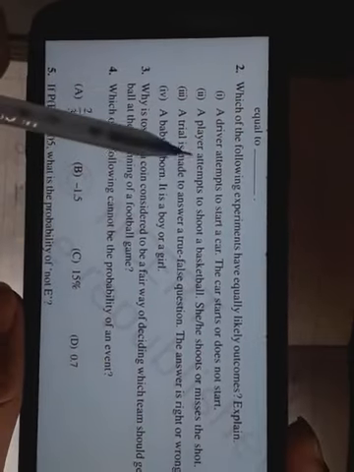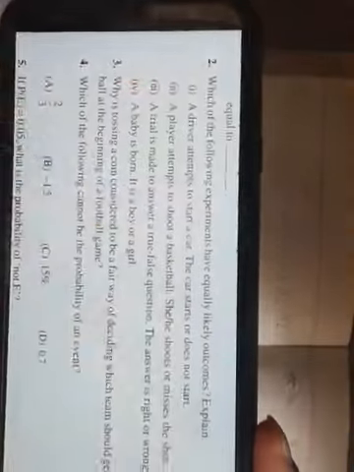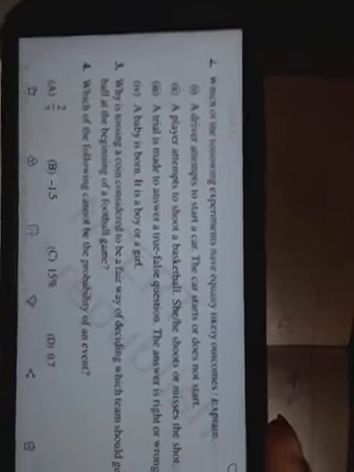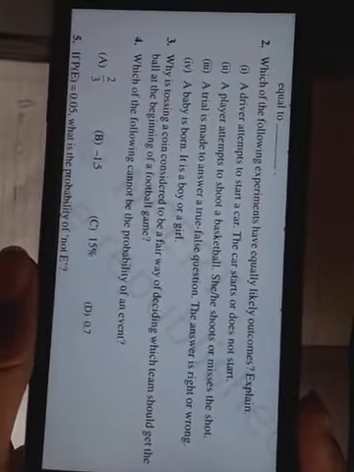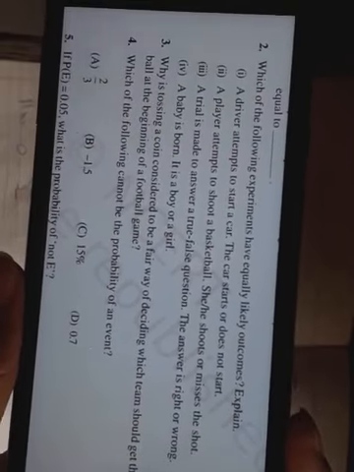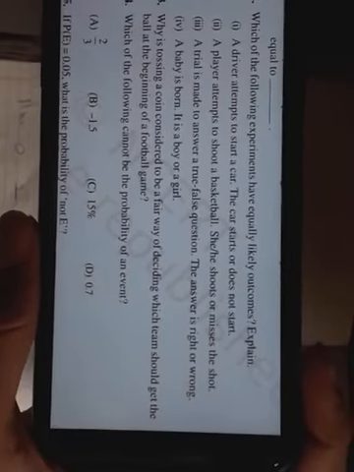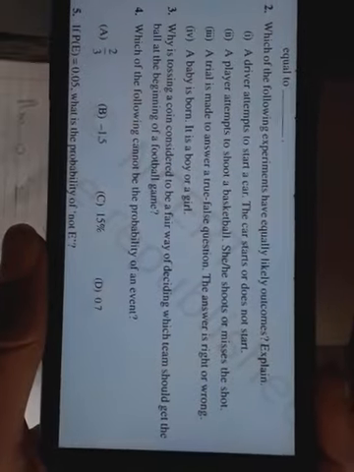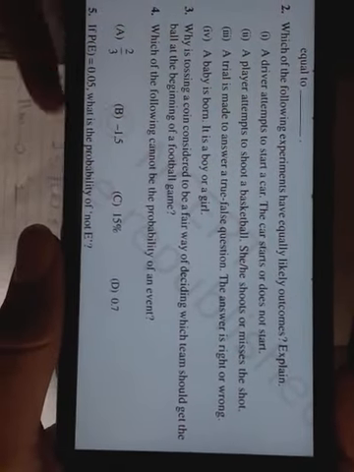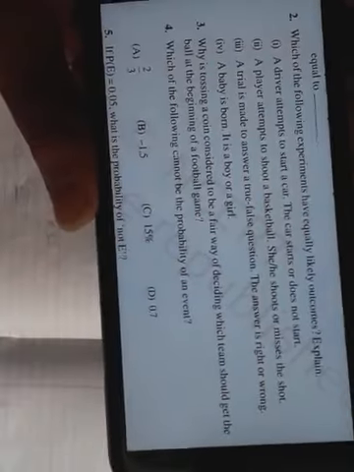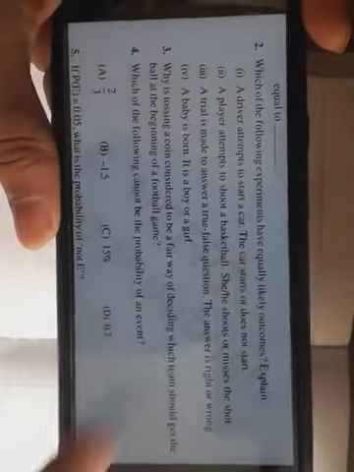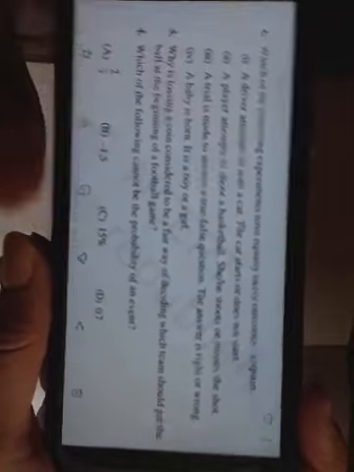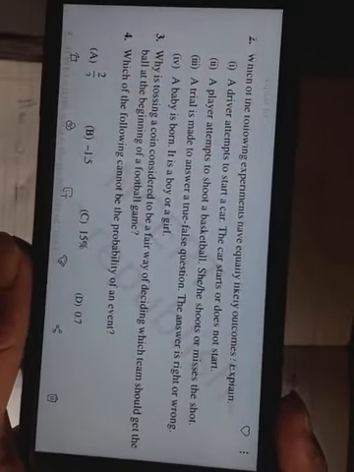That is why we cannot say that this is an equally likely event. We are talking about everyone, anybody who tries. We call it an equally likely event when anyone tries it and the probability is equal. We are not just talking about the professional one, it is for general people.